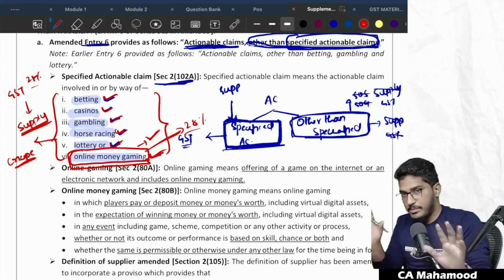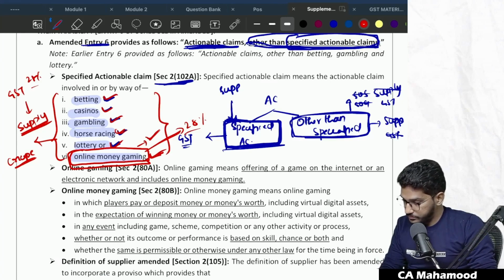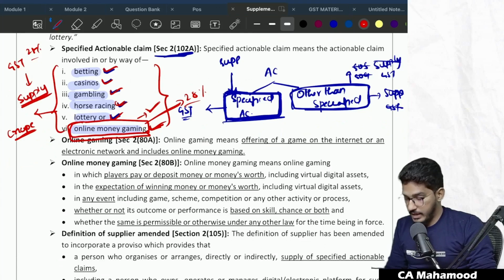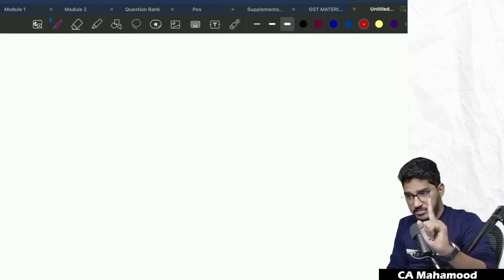So now, what is the summary of this amendment, guys? Let me add a page here. Just give me a moment. Yeah. So what is the summary of the amendment? Very important from the examination perspective.